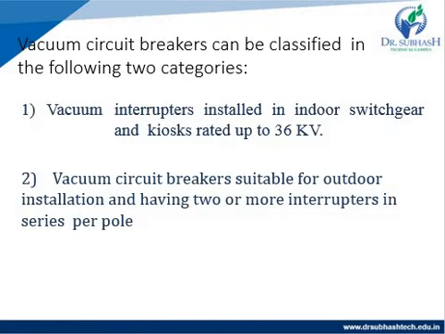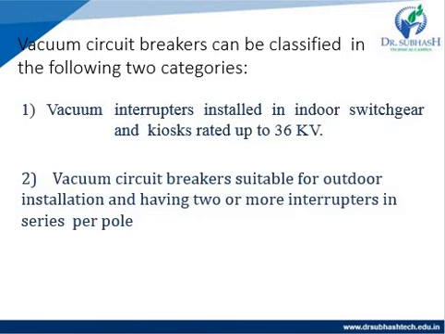Vacuum circuit breakers can be classified in the following two categories. The first is vacuum interrupters installed in indoor switchgear and rated up to 36 kilovolt.